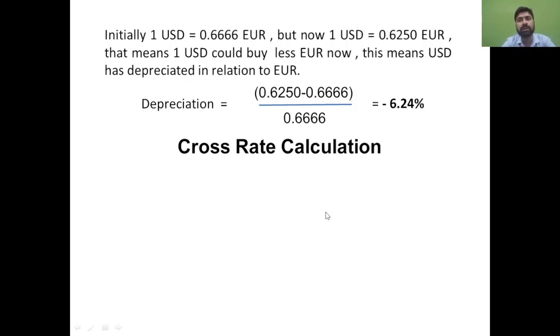But think about those countries where liquidity is a problem, where the currency pairs are not known. Suppose you happen to visit Mozambique tomorrow. You don't know the currency value there.